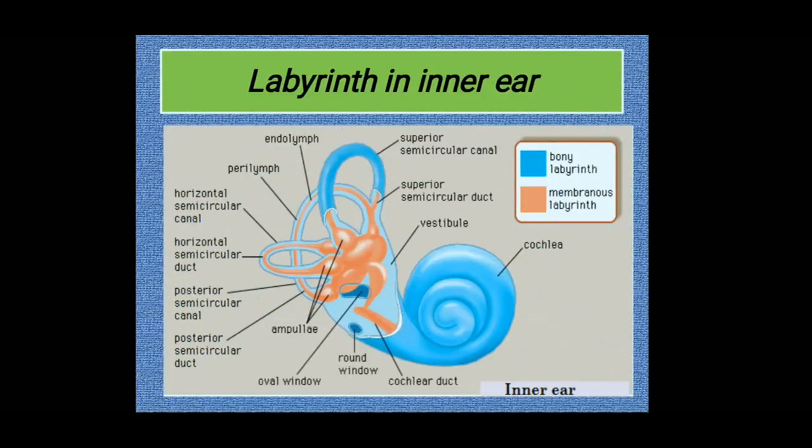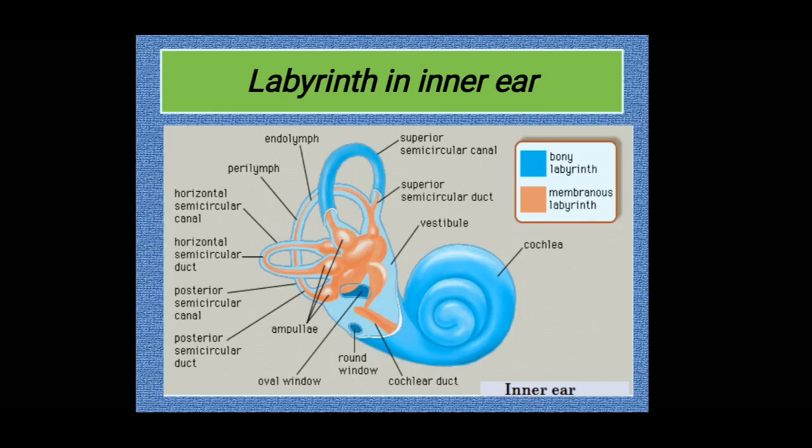Here you can see the arrangement of labyrinth in the inner ear. The blue shading shows the bony labyrinth. So all the internal ears are covered by the bony as well as the membranous labyrinth, and outside it is filled with the perilymph and inside it is filled with the endolymph. So it is well protected and filled with different types of fluids in order to perform its function in a very good way.